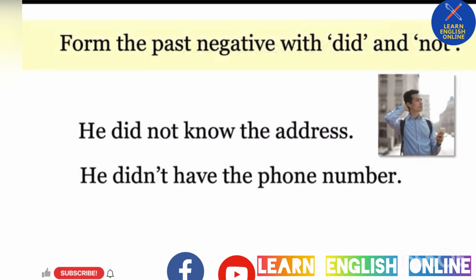Form the past negative with did and not. He did not know the address. He didn't have the phone number. You have two choices. You can use did not and the verb, or you can make a contraction and use didn't and the verb.